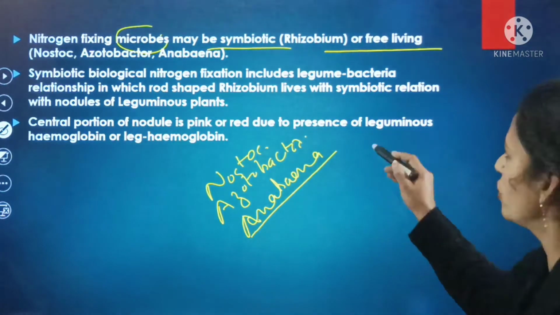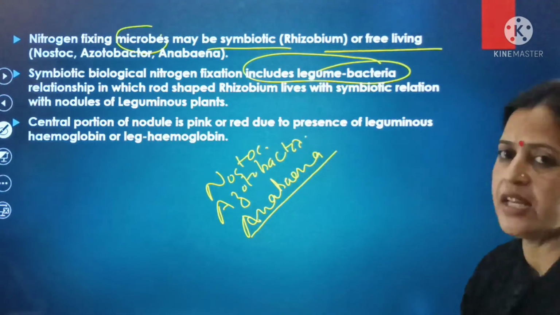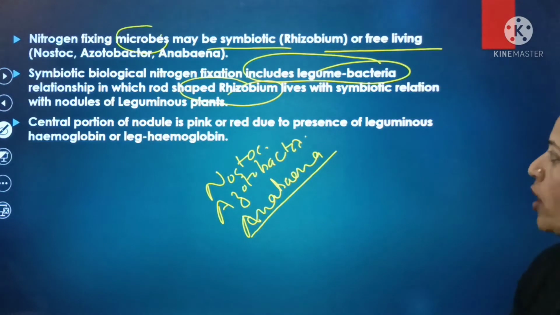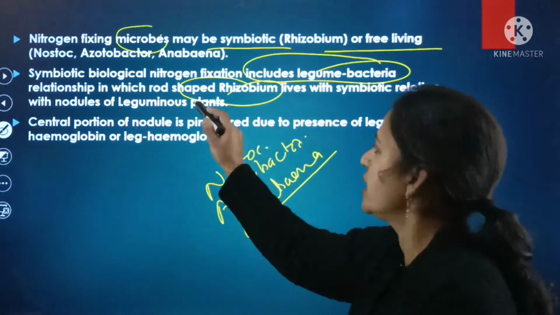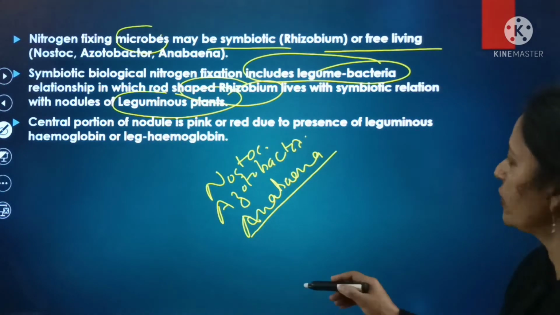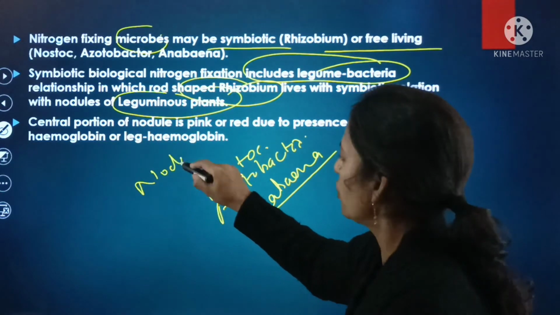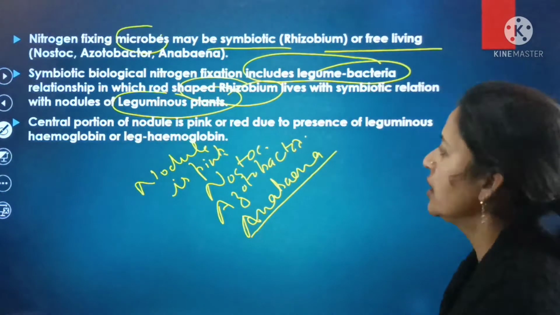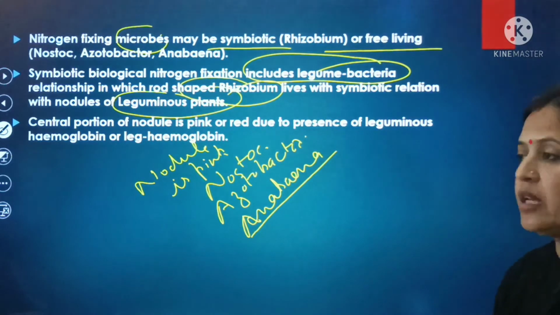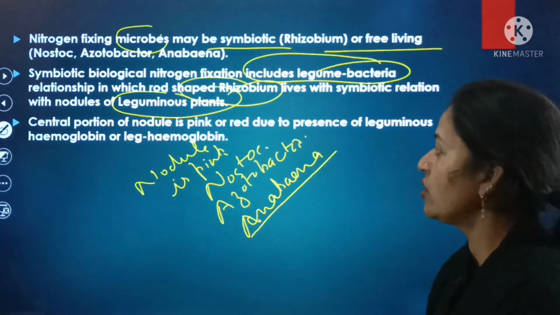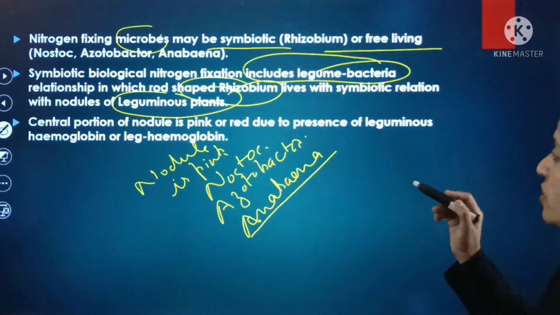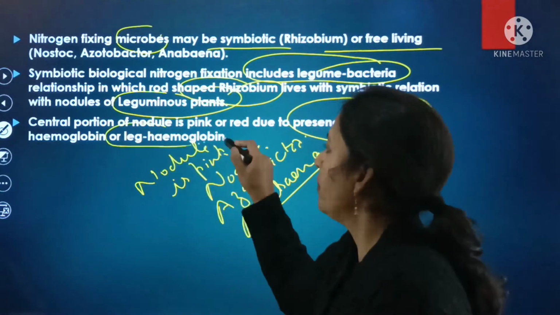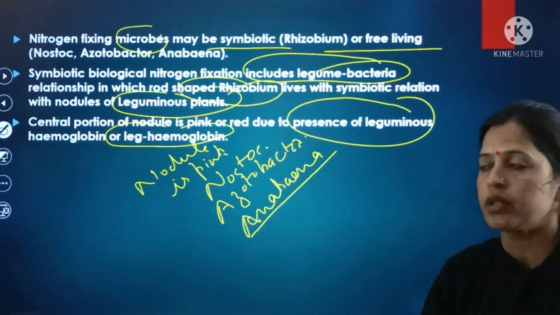Symbiotic biological nitrogen fixation includes the legume bacteria relationship, in which the rod-shaped Rhizobium lives in symbiotic relation with the nodules of the leguminous plant. The central portion of the nodule is pink or red. But how can we say that the central portion of the nodule is pink or red? It is red or pink due to the presence of leghemoglobin, or the red hemoglobin.